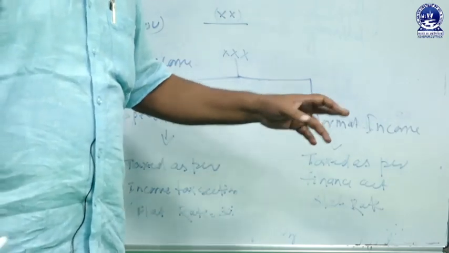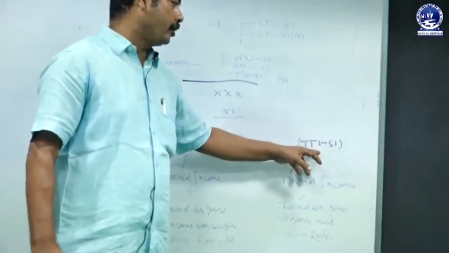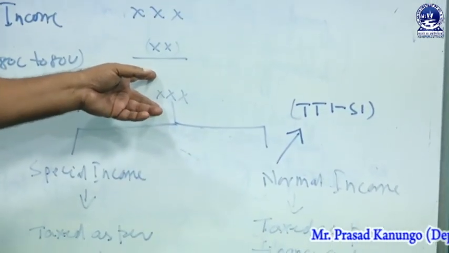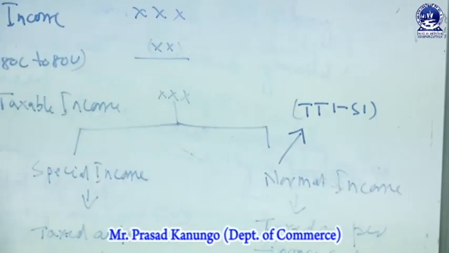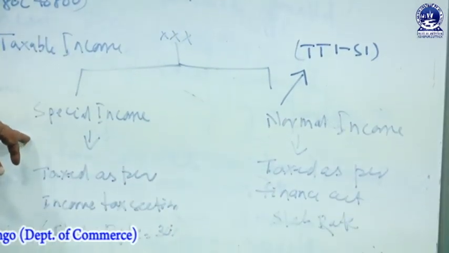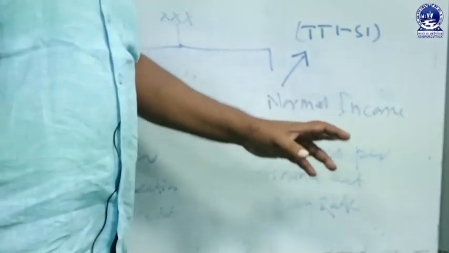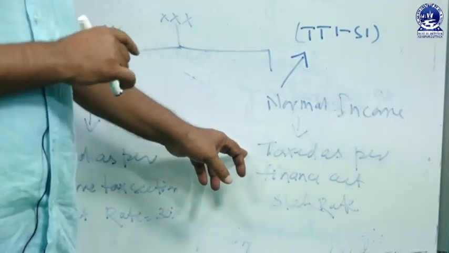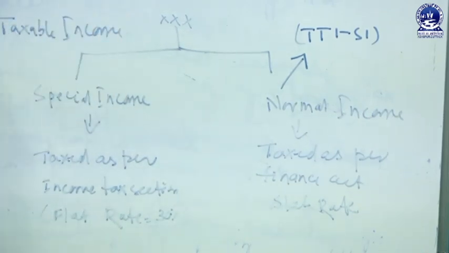So, this normal income is to be determined from the total taxable income minus special income. So, here is the total taxable income. Out of the total taxable income, you give the deduction of the special income, whatever may remain, that is normal income. So, on this special income, tax is to be levied as per the income tax law. On this normal income, tax is to be levied as per the Finance Act in each and every financial year.